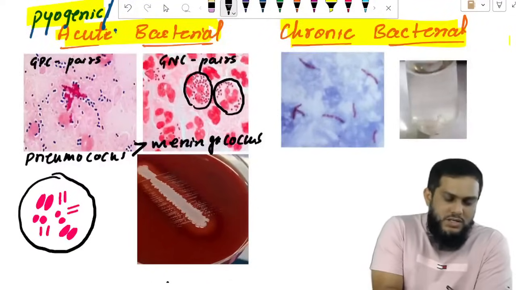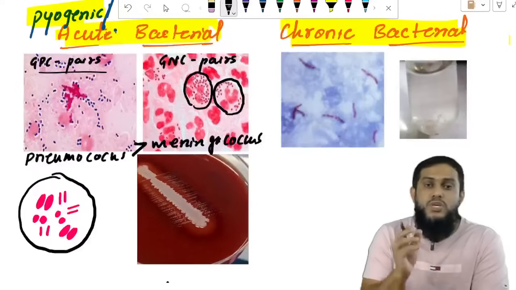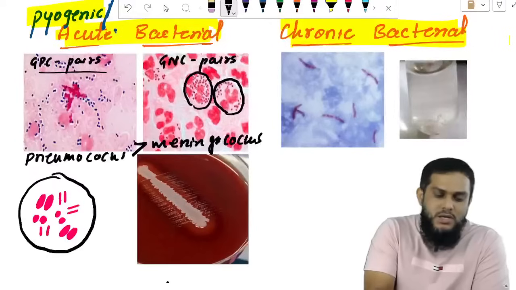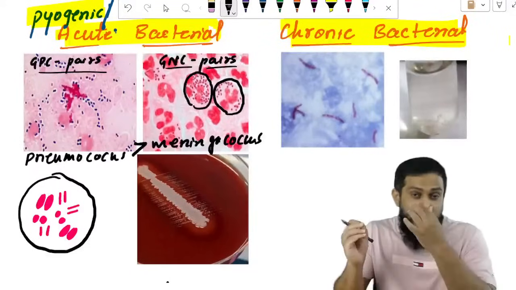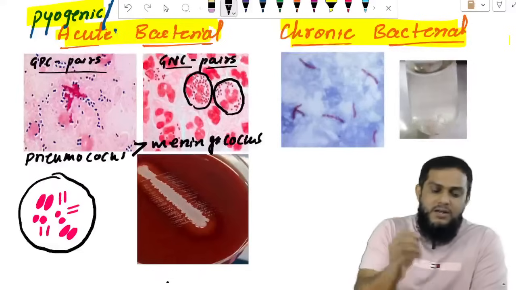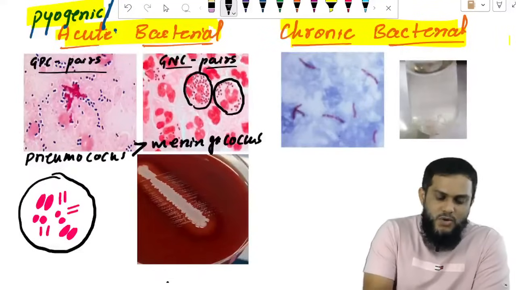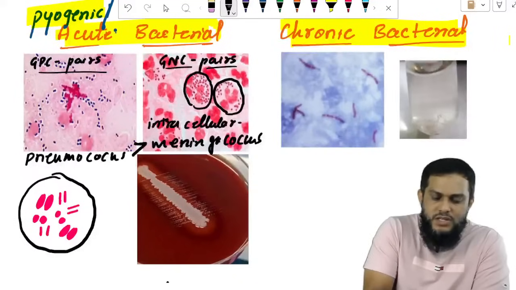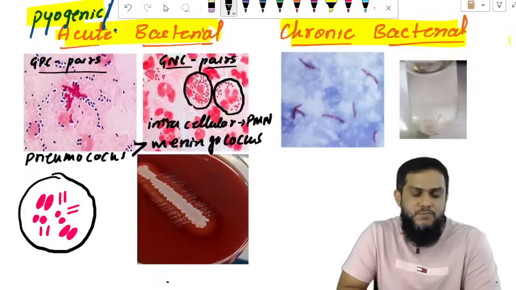So pneumococcus are gram-positive cocci in pairs; that's why you see violet-colored, round-shaped bacteria arranged in pairs. Meningococcus is gram-negative cocci in pairs; you see pink-colored, round-shaped bacteria arranged in pairs, and they are intracellular, found within the cells. Which cells? PMNs, polymorphonuclear cells, meaning neutrophils.